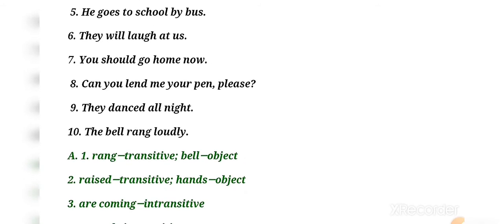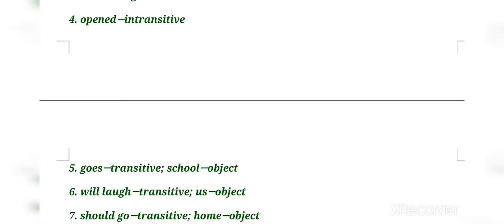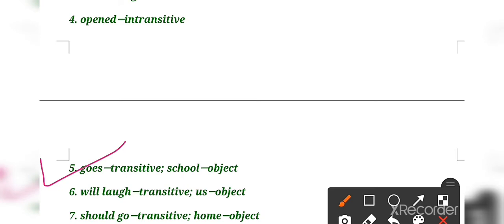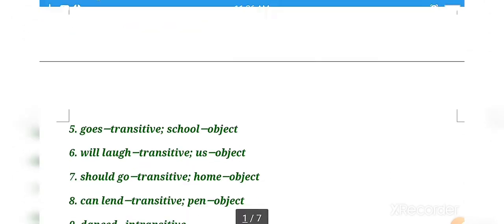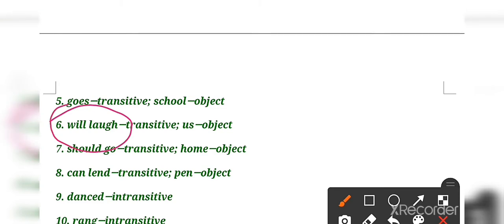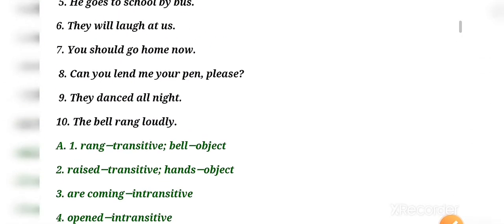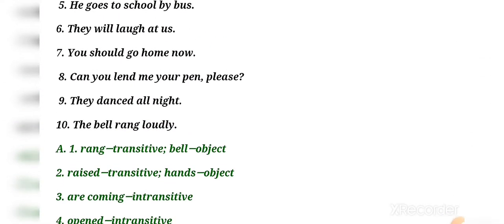Number 5, he goes to school by bus. So here goes is transitive and school is the object. Okay, number 6, they will laugh at us. So here will laugh is transitive and us will be the object. Clear? Now number 7, you should go home now. You should go home now. So the answer will be should go transitive, home is the object.